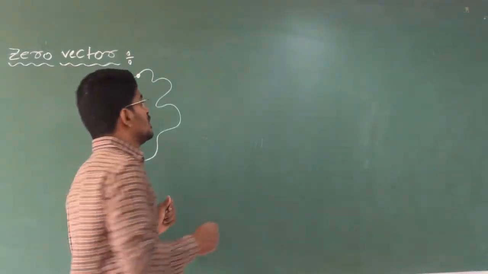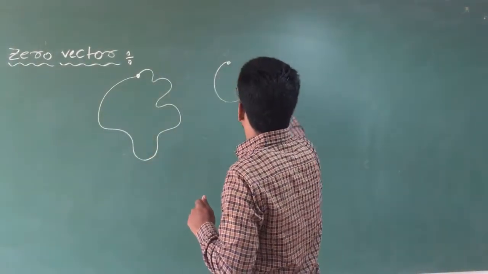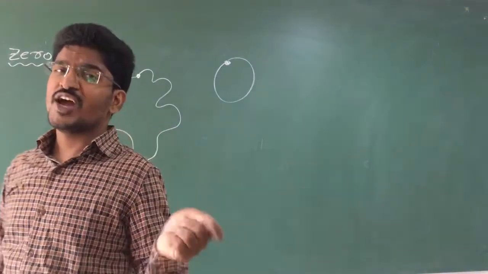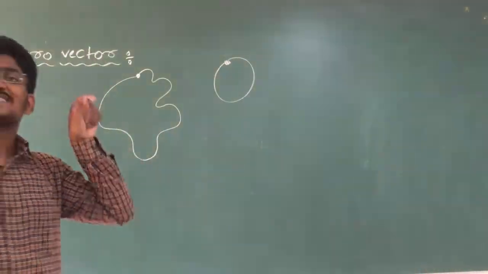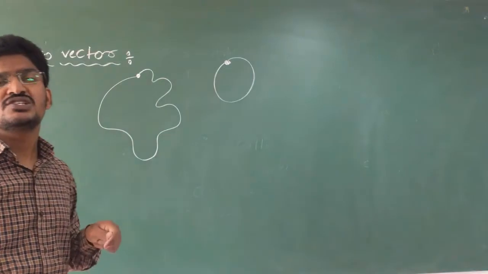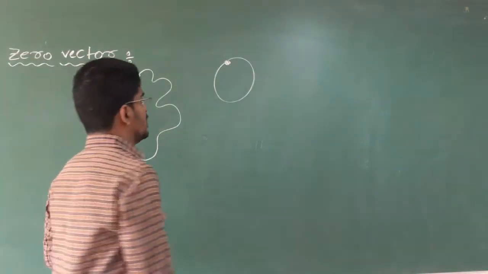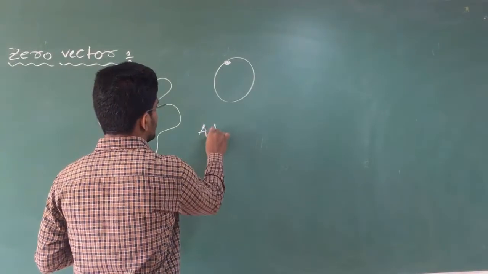Clear students? I can also draw it like this circle, no problem. The final point and the initial point must be the same, then that vector is called a null vector or a zero vector. I can write it like this.